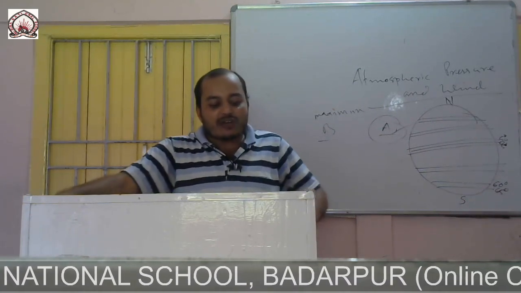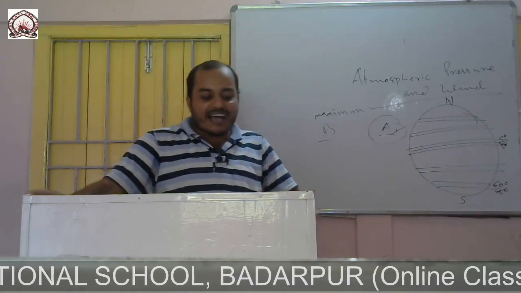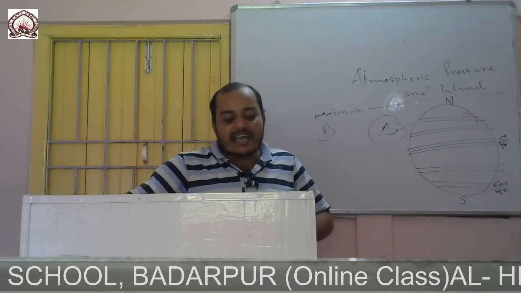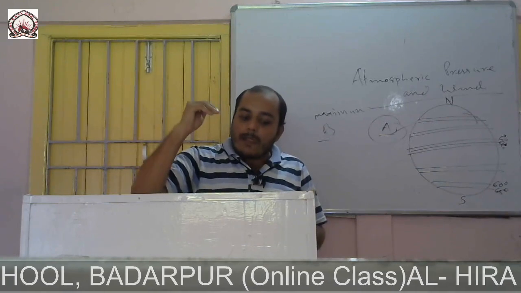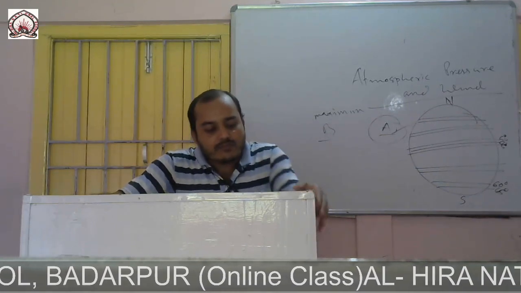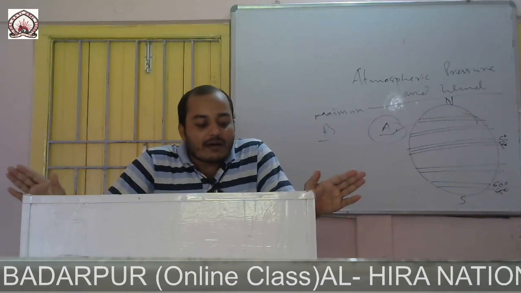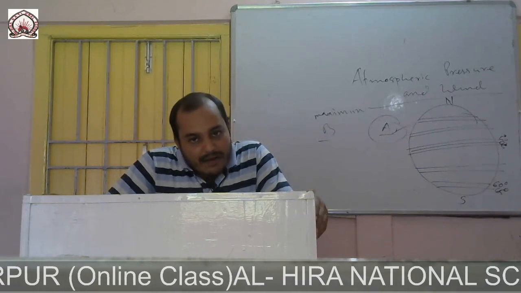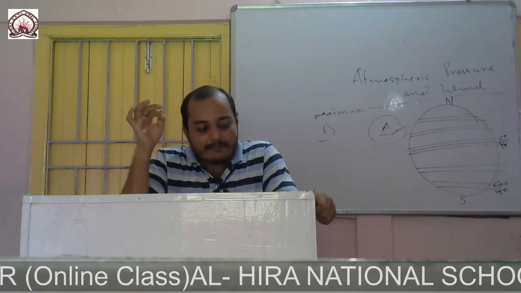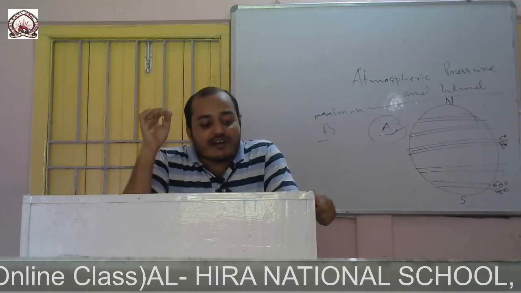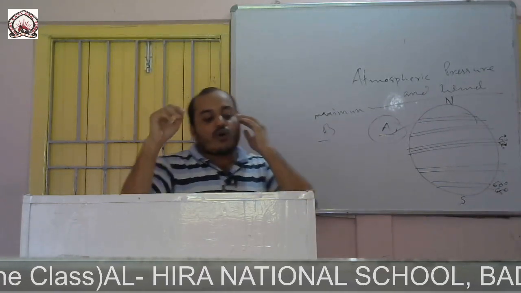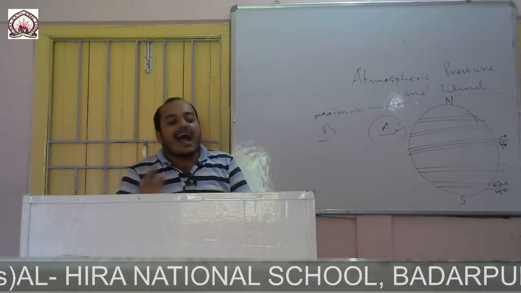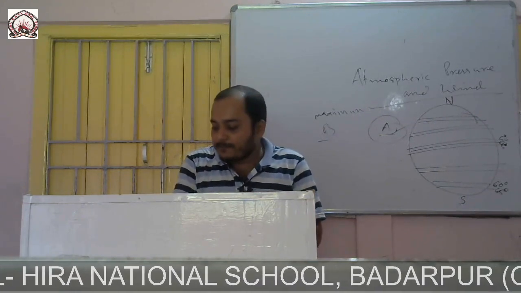The permanent pressure belts on the earth's surface cause such movement of the wind, and the permanent or planetary winds are basically of three types. The first one is trade wind.